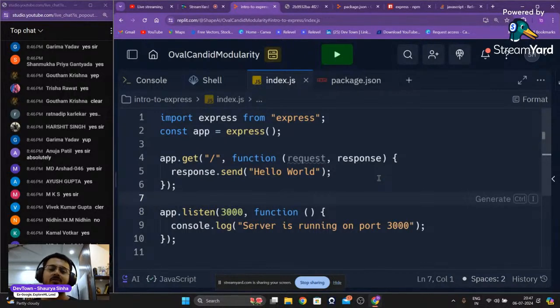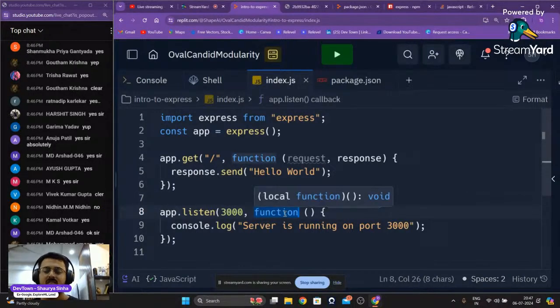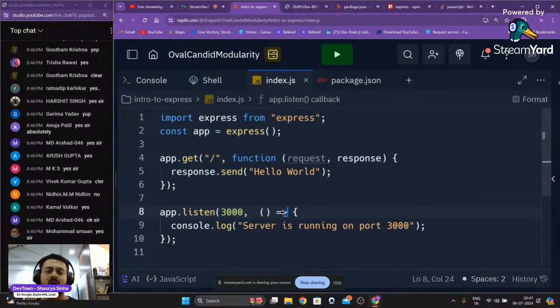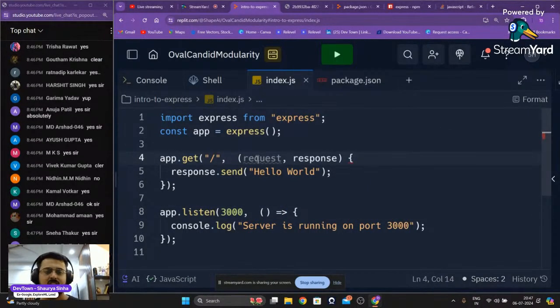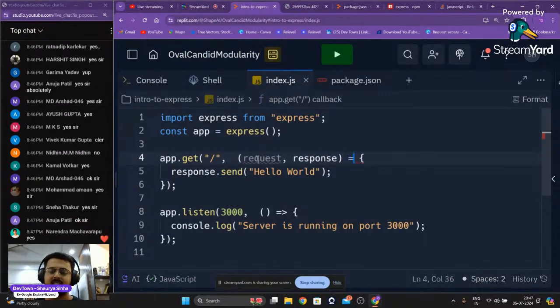Converting this into an arrow function is actually quite simple. First of all, you delete function, just delete it right over here. Create an arrow right over here, and that's it. Done. This is how you convert it into an anonymous callback arrow function. You delete the function and you put an arrow after the parenthesis, and that's it.